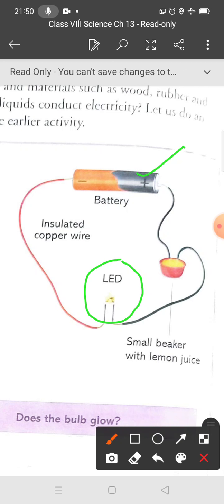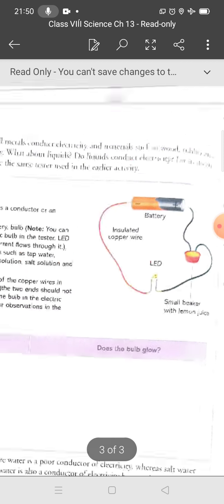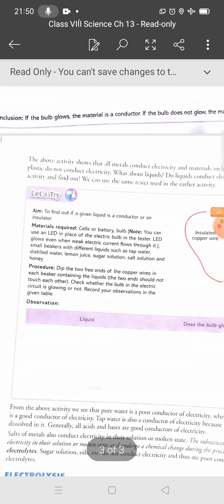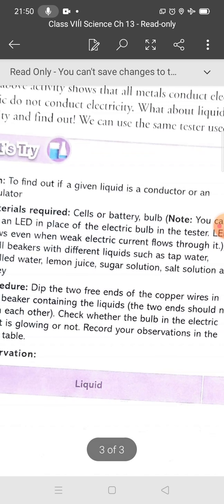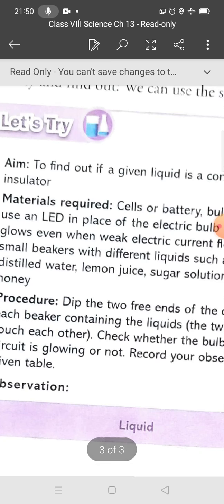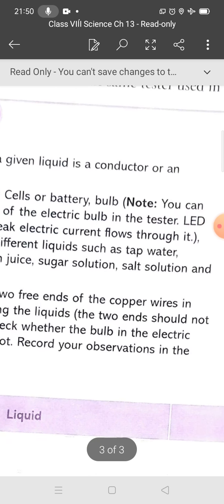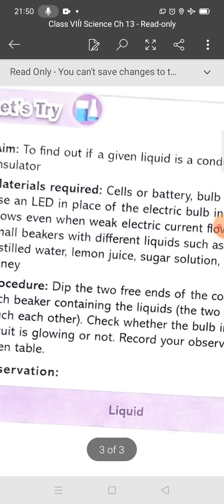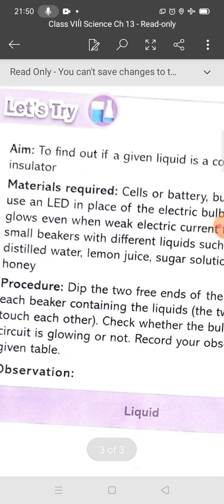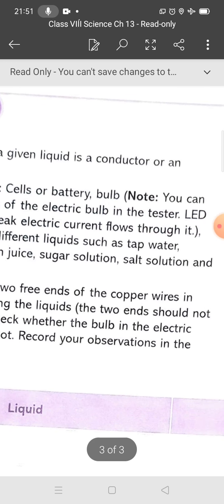You can note down this point in your book: you can use an LED in place of an electric bulb in the tester, and the LED glows even when weak electric current flows through it.